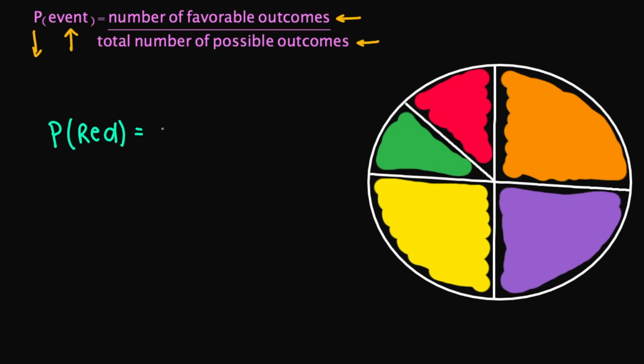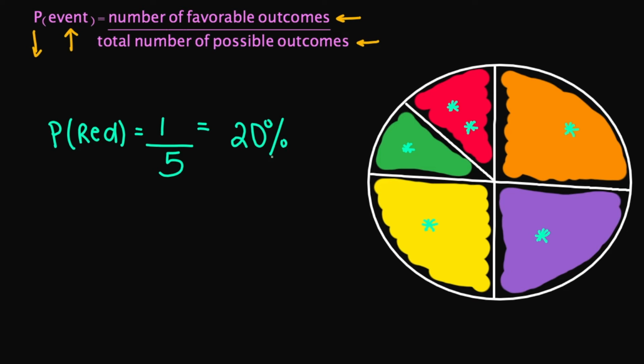That's just going to be 1, because I have just one red right here. What is the total number of possible outcomes for my entire event? The possible outcomes are 1, 2, 3, 4, and 5. So your denominator is going to be 5. So 1 over 5 is going to be 20%.